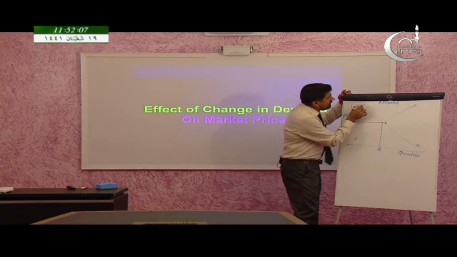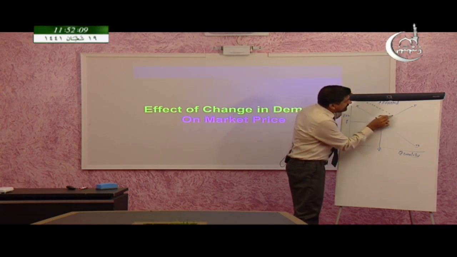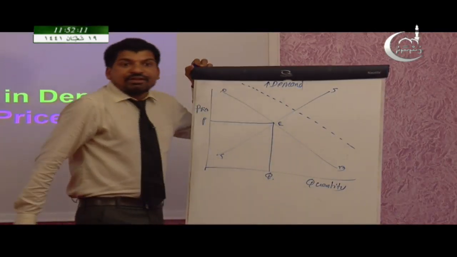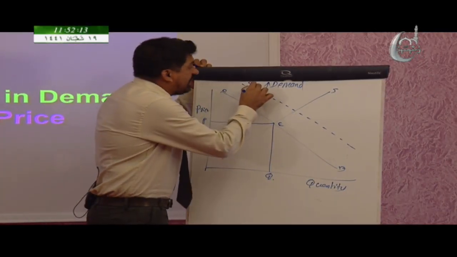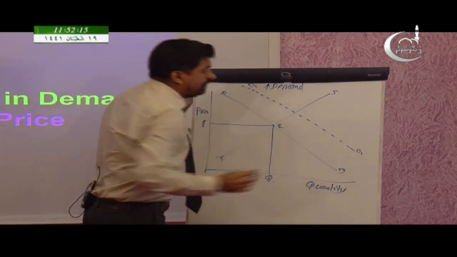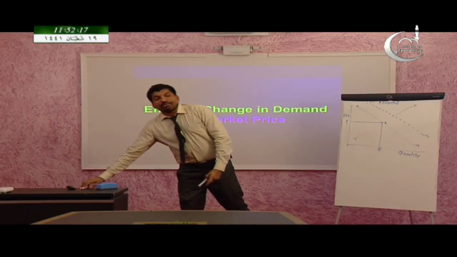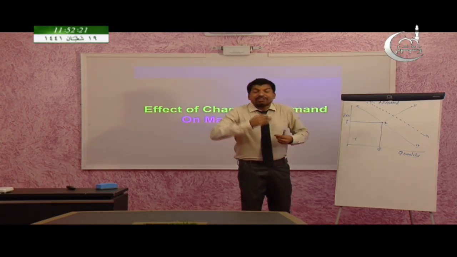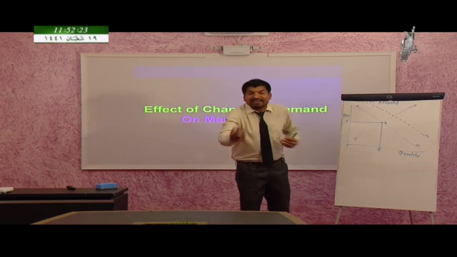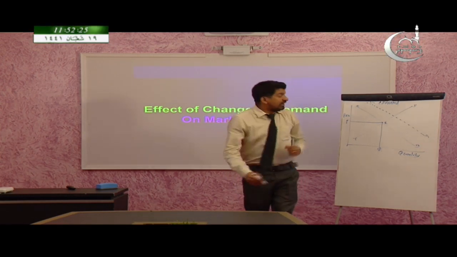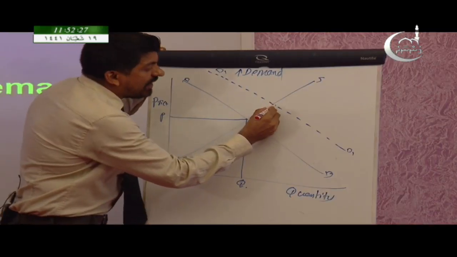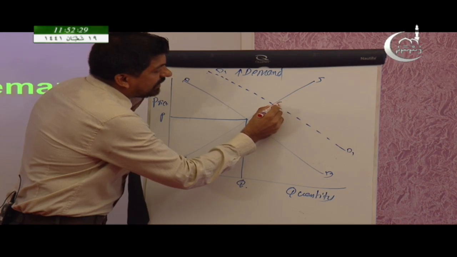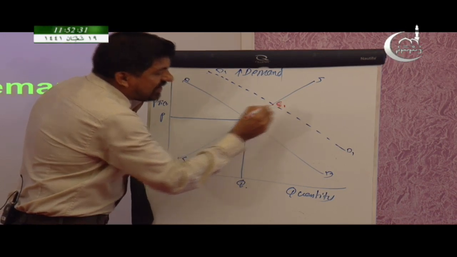So the demand curve shifts to the right here. Now we have a new demand curve, D1. And now where is the new equilibrium point? The new equilibrium point is where the new demand curve intersects supply. So here it is, this is the new point where the demand curve and supply curve intersect. Here I am marking E1.